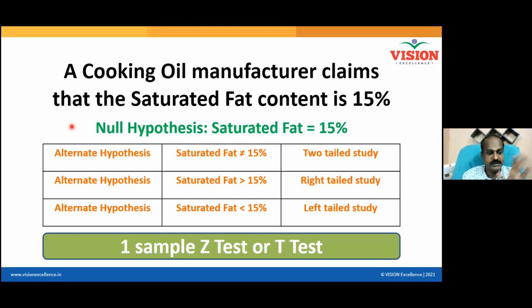Whenever your population is unknown, your data is continuous, your test is on the mean, your study is called one sample t-test. Clear? The study is called what? One sample t-test. Why do I call it one sample? Because I have taken sample from the market. One sample is studied and my judgment is on the population. That is called one sample t-test.